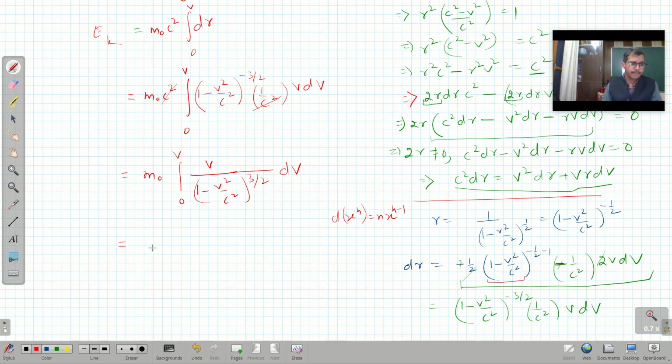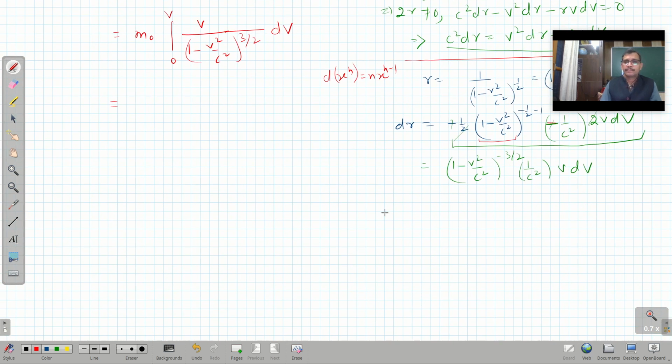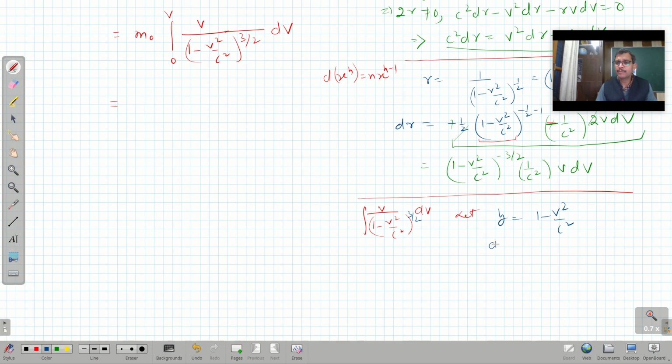To simplify this, let us do a little more algebra. Yeah. So let us assume, because we are interested to find out this quantity. So first of all, let me talk about it. It is v over 1 minus v square over c square raised to 3 by 2 into dv, and let us assume that y is equal to 1 minus v square over c square. So 3 by 2 will be there. So what will it become?